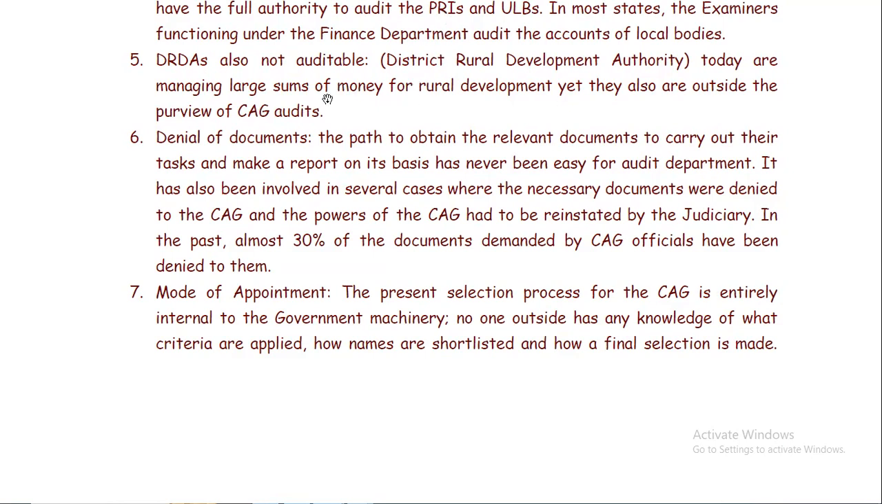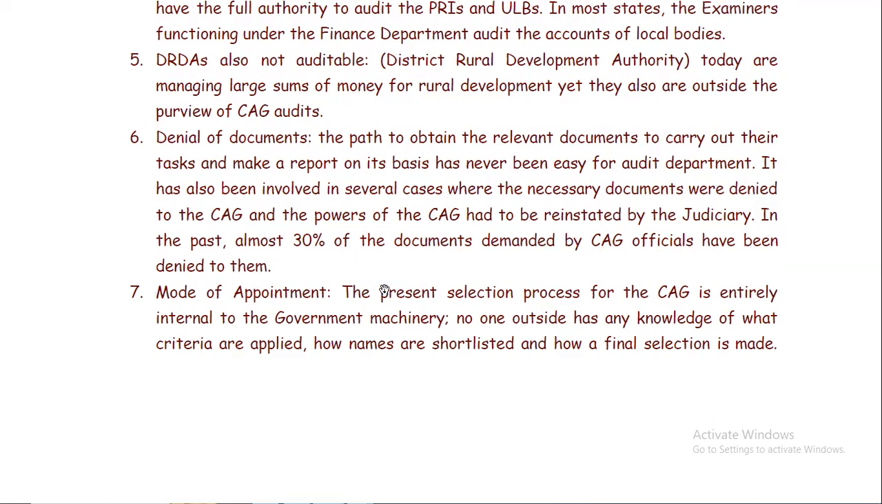Then again, denial of documents. The path to obtain the relevant documents to carry out its tasks and make a report on that basis has never been easy for the audit department. It has also been involved in several cases where the necessary documents were denied to the CAG and the powers of the CAG had to be reinstated by the judiciary. In the past, almost 30% of the documents demanded by CAG officials have been denied to them.